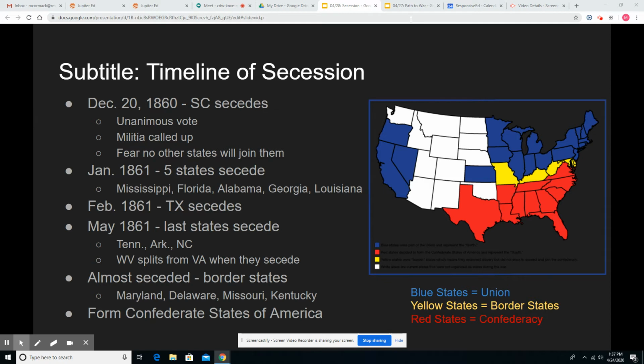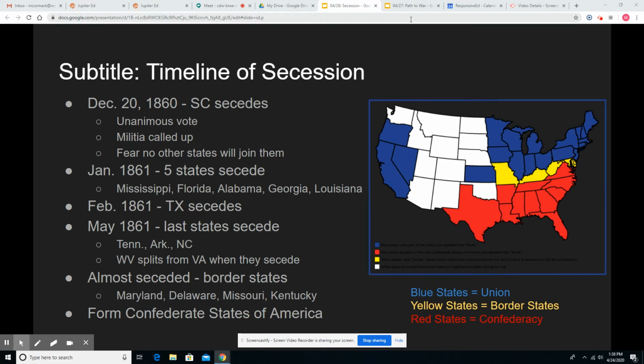Now, even though South Carolina seceded, Buchanan still refused to take a stand, and this encourages more southern states to secede and angers the Northerners even more. He's just waiting out his time in office. And by the time Lincoln enters the presidency in March, 32 states has become 25. In January of 1861, 5 more states secede all at once.